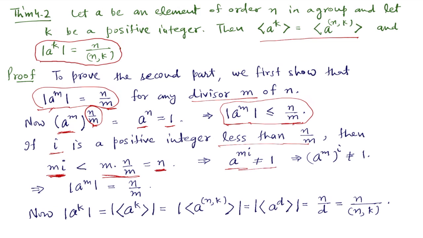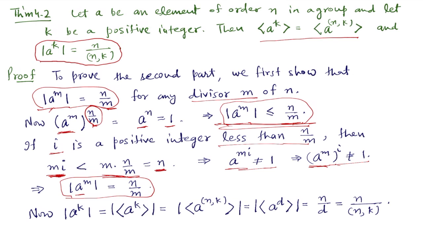That is the same thing as saying a to the power m, and then power i, is not equal to 1. So i is not killing a to the power m. So that means the order of a to the power m is exactly n by m. So we have proved that if m is a divisor of n, then the order of a to the power m is n by m.